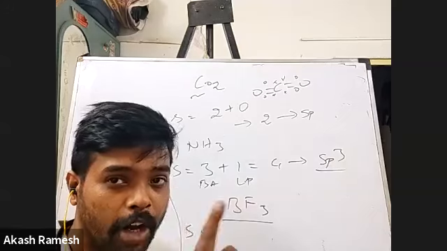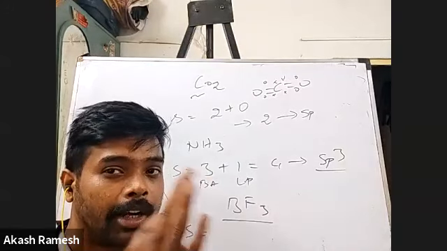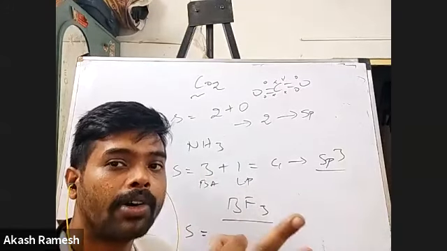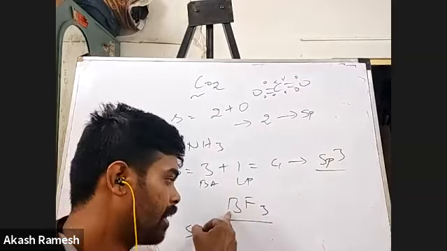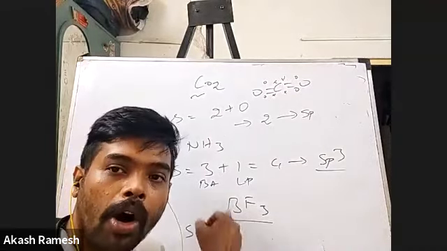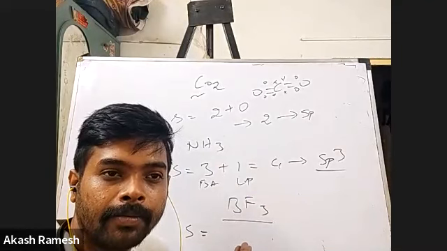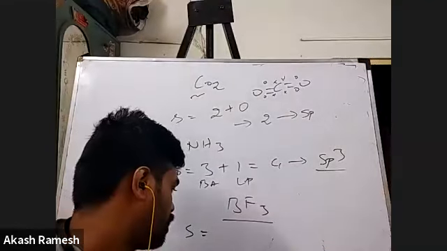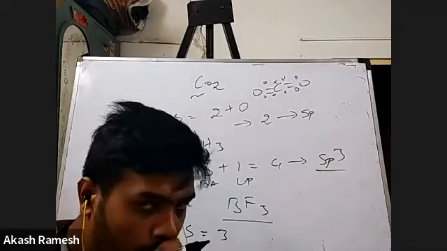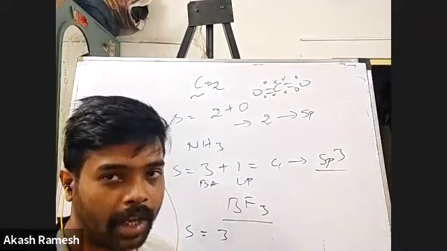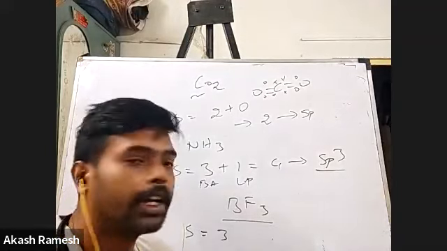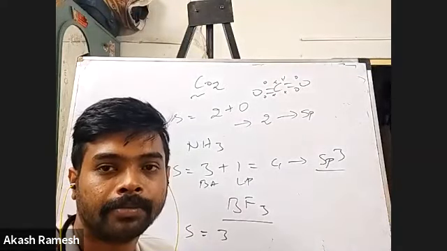So what is the formula for steric number? It is the number of atoms bonded to the central atom. Central atom is boron. To boron, how many other atoms are bonded? 3. Very good, super. So there are 3 bonding atoms. Okay, Venisha, do I have any lone pairs on boron?